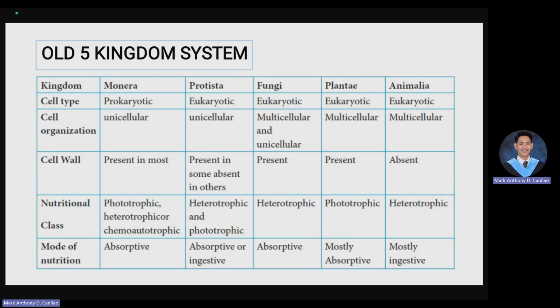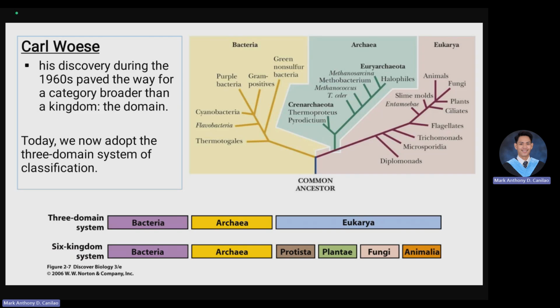Also, in the Plantae or plants, we have multicellular, meaning they are composed of many cells. And lastly, we have the animals or Animalia, which are composed of many cells. Now, let us proceed to the next part of the slide. Let us give importance to what Carl Woese has mentioned, because Carl Woese really contributed to how we view domain and kingdom separately.